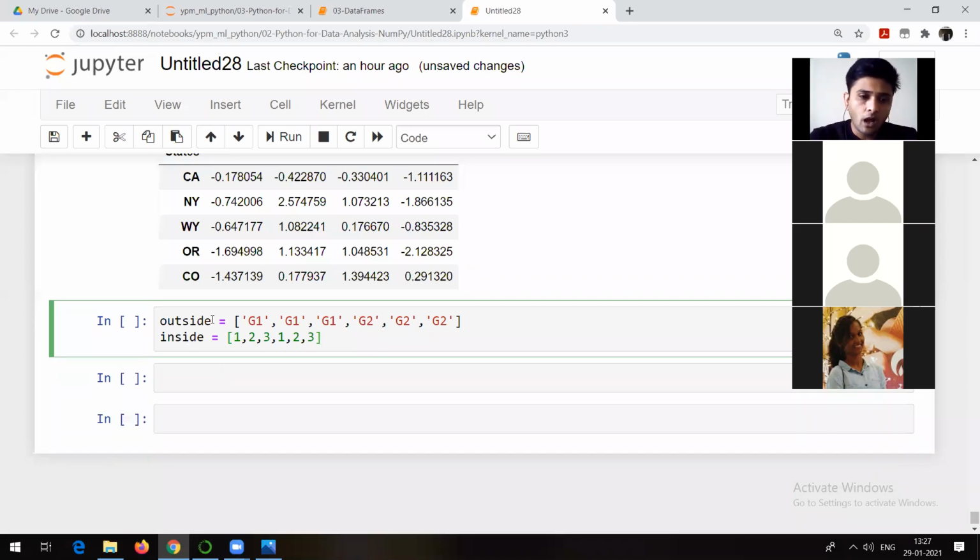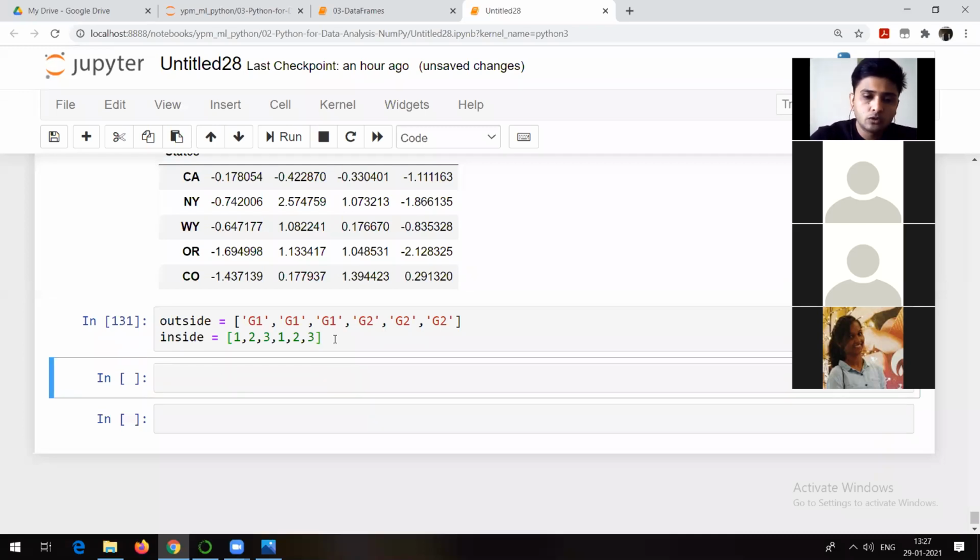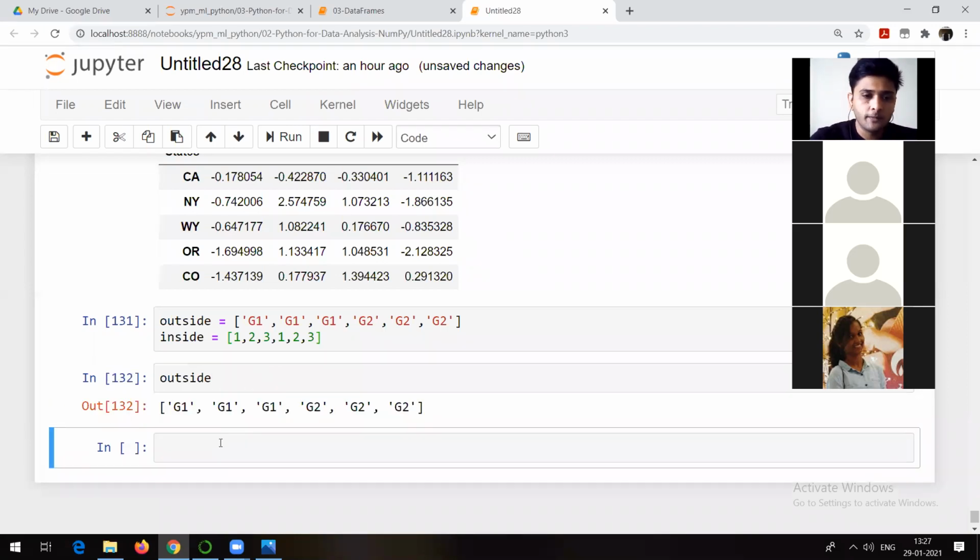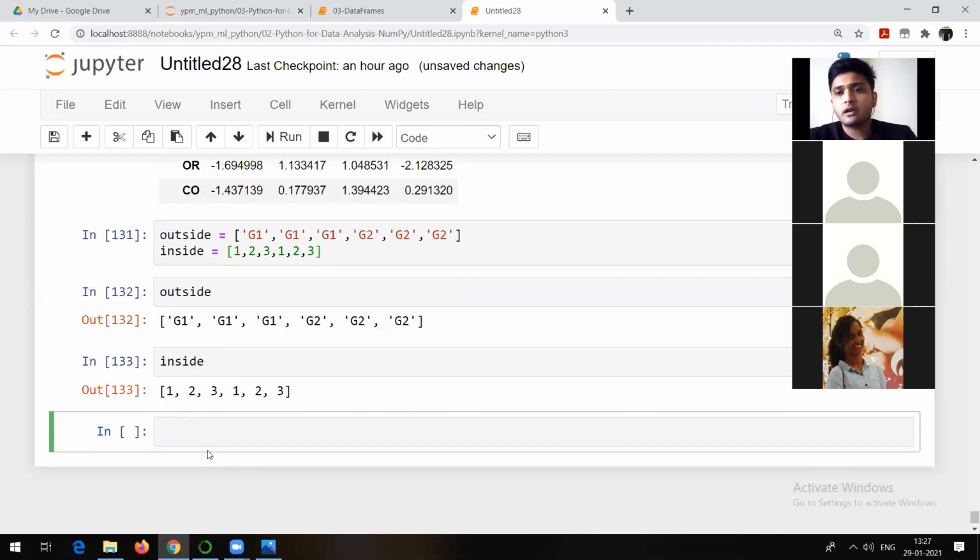Here you can check outside and inside. These are the simple things which we have seen in the case of the basic pattern, that is, these are lists. My outside list looks like this, and inside list looks like this. What I am trying to do is create data as per our need, because I want to explain the concept of multiple indexes here. That's why I am creating such data which is going to help you understand the concept.